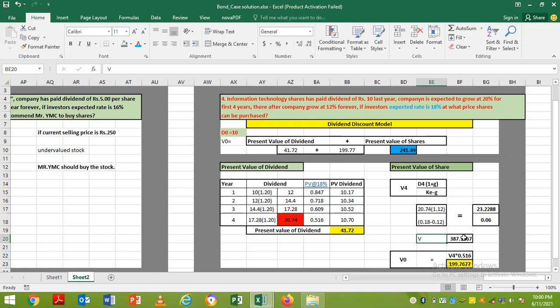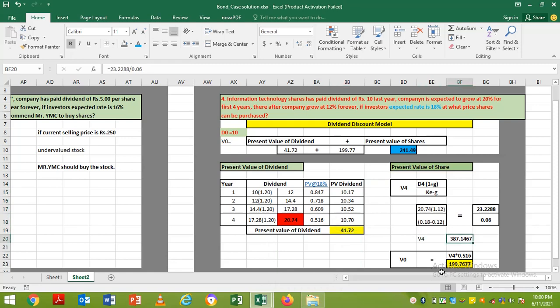We want the value of share today, that is the present value. So to find out the present value, that is V0, we have already gone ahead by 4 years. So to find the present value, we need to multiply with the 4 year present value factor.